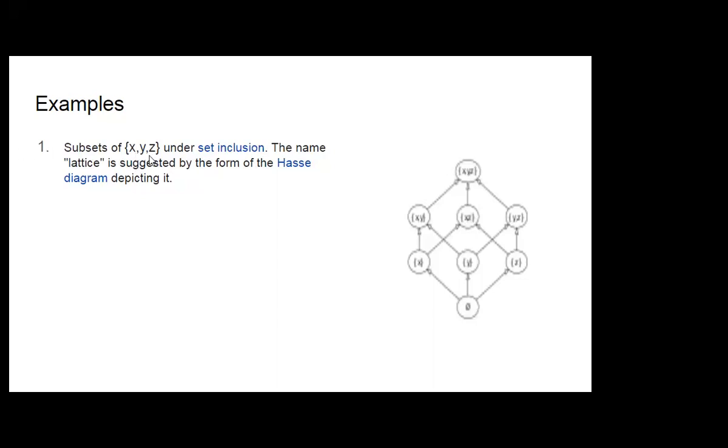Three elements are in the original set, so 2 raised to 3 is equal to 8 elements in the power set: 1, 2, 3, 4, 5, 6, 7, and 8.